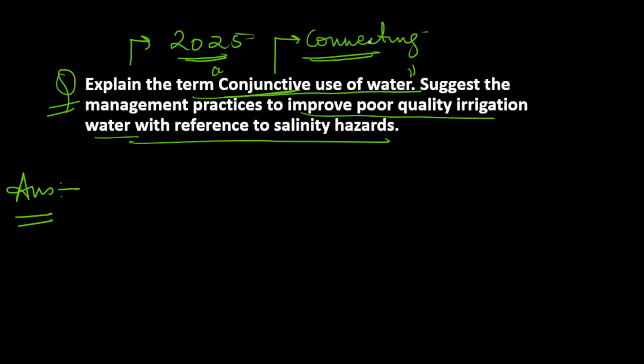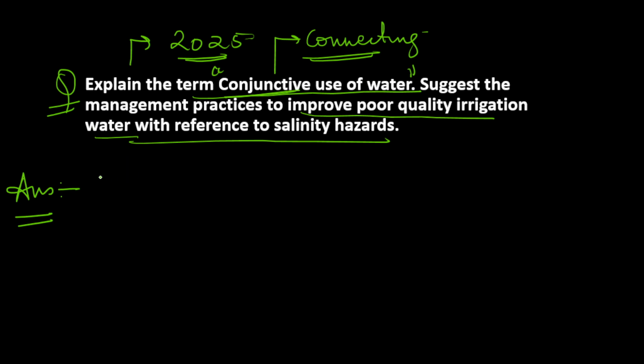So in conjunctive use of water, here we try to connect the usage of all types of water, be it surface water and groundwater, in an integrated manner. That is what conjunctive use of water is. We are using both surface water and groundwater in an integrated manner. So let's see how we can define it.